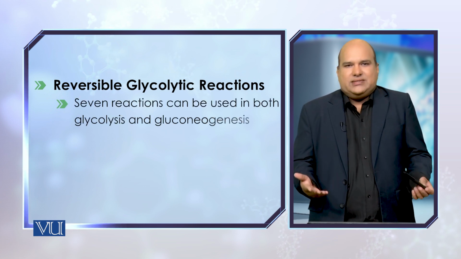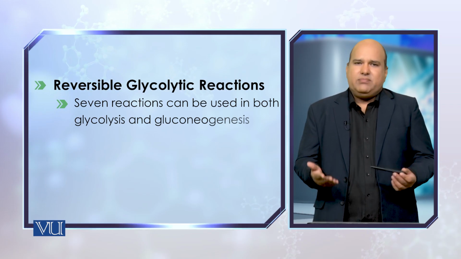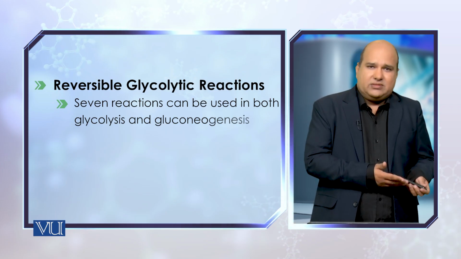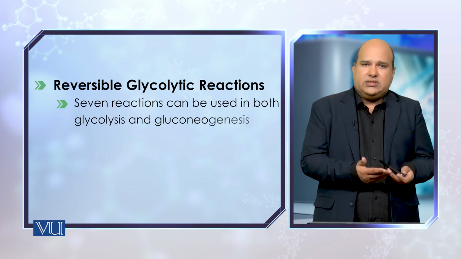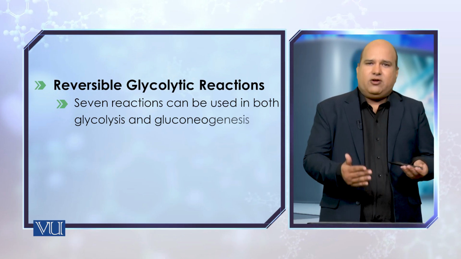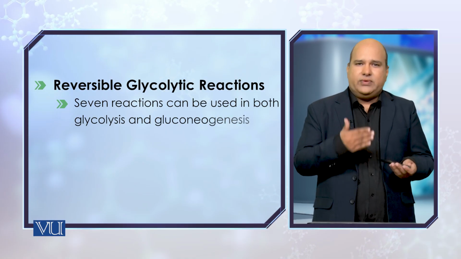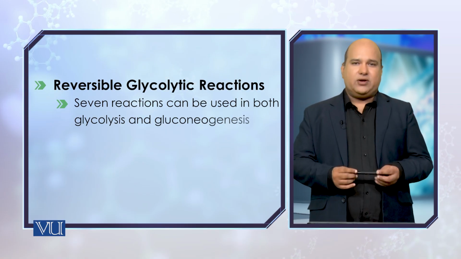Gluconeogenesis is the formation of glucose, so it could be a simple reversal of the glycolysis process, because glycolysis is the breakdown of glucose into pyruvate. So why can't we simply reverse glycolysis and move from pyruvate towards glucose formation?